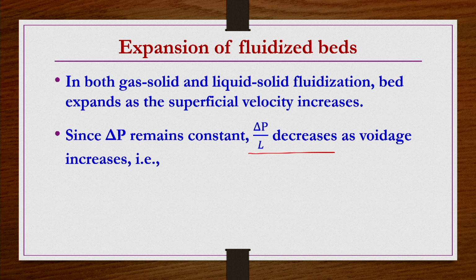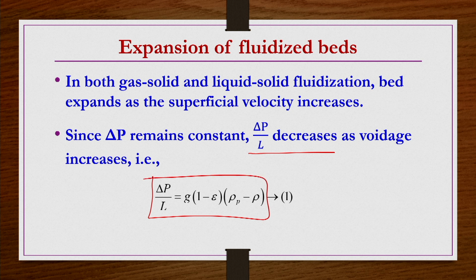So, that is the reason the voidage is increasing, bed expansion is taking place, particle volume is remaining same. When the bed expansion is taking place, overall volume of the bed is increasing, but the particle volume is same, so correspondingly the voidage volume will increase. That means epsilon will increase.